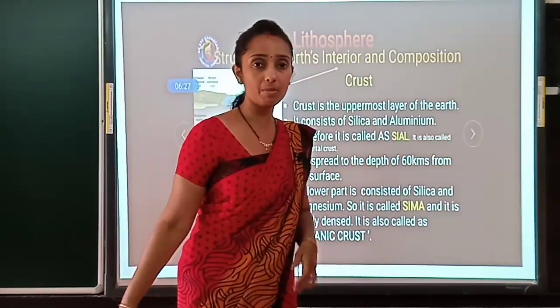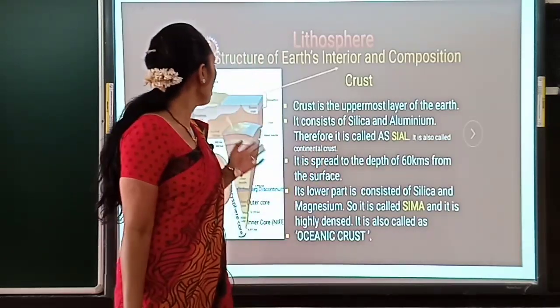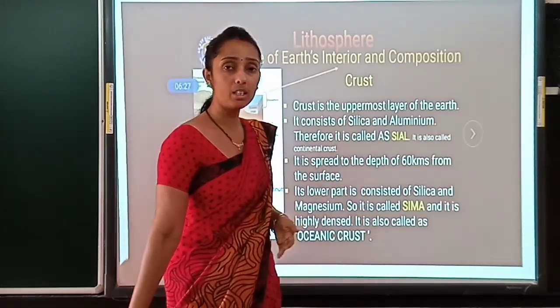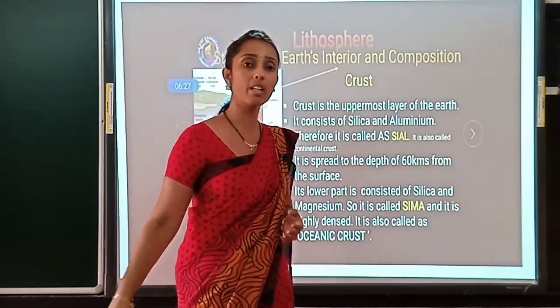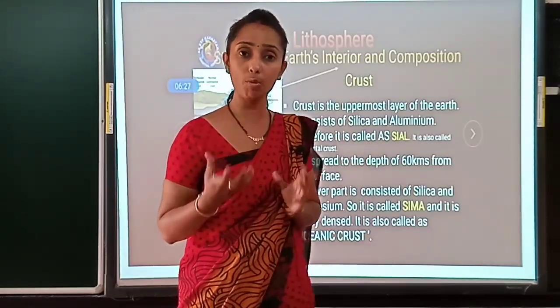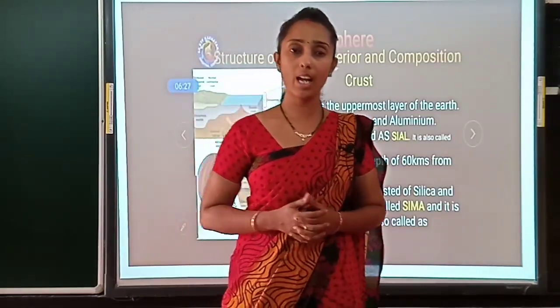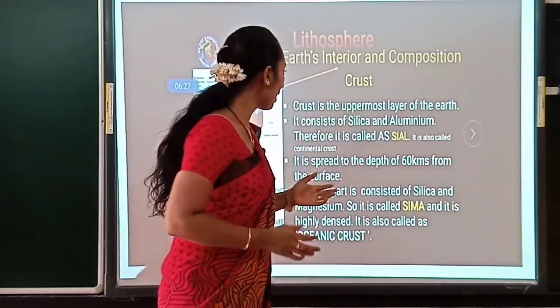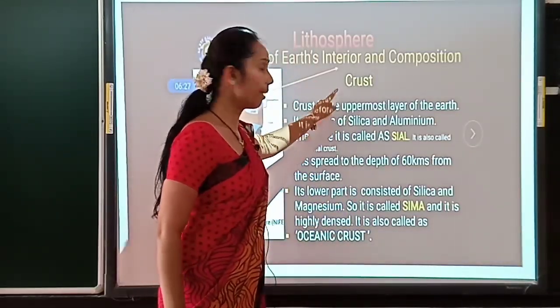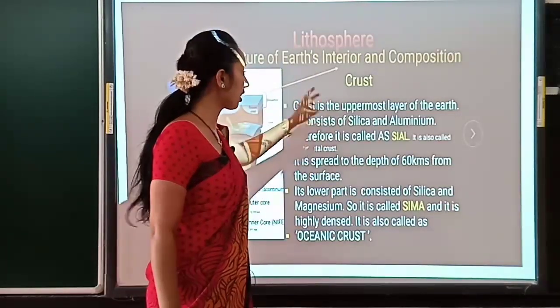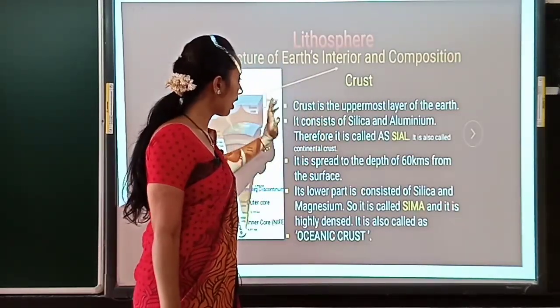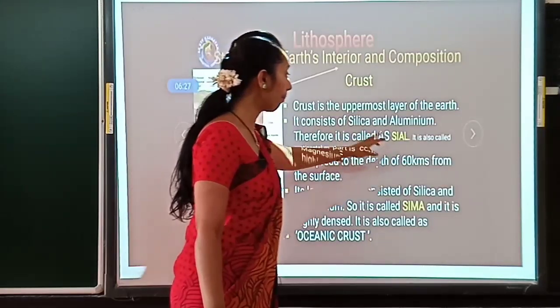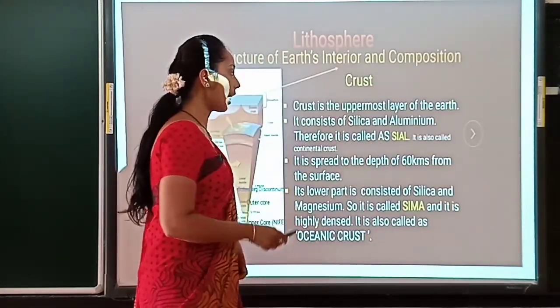Children, in the last class we were in the topic lithosphere. In the lithosphere we learned the structure of the earth, where we learned what the earth is made up of. In the lithosphere, how the earth was divided, we saw the uppermost layer of the earth, which is the crust, which consists of minerals called silica and aluminium.